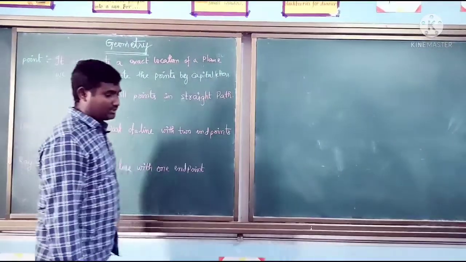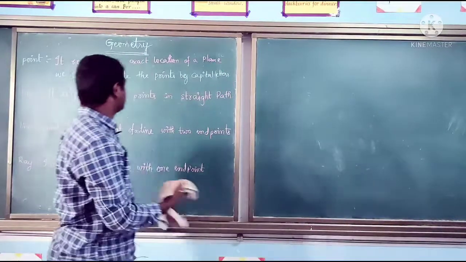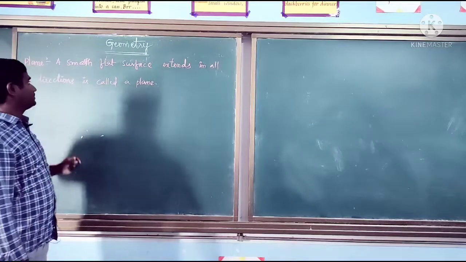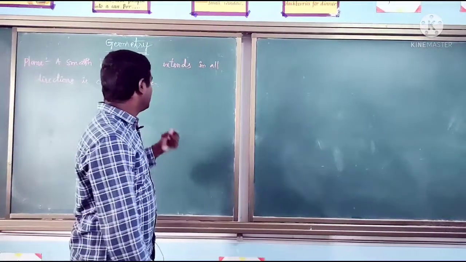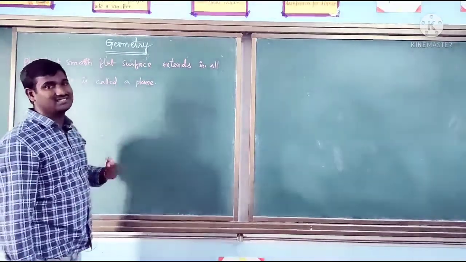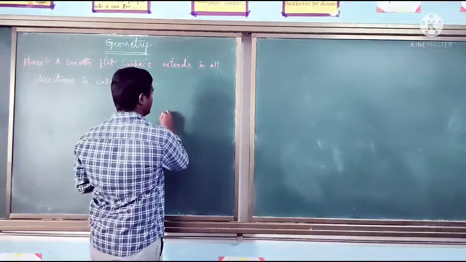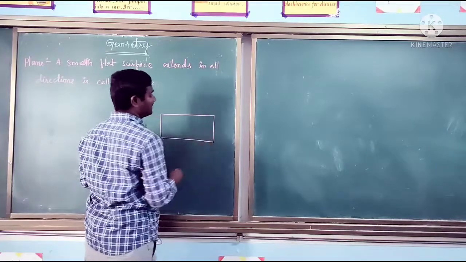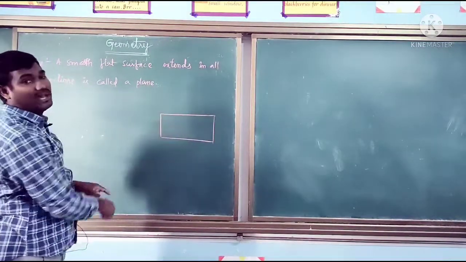Next, coming to the next definition, a plane. A plane is nothing but a smooth and flat surface that extends in all directions. Suppose you take a smooth and flat surface, like a blackboard.